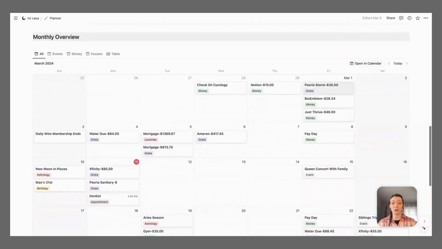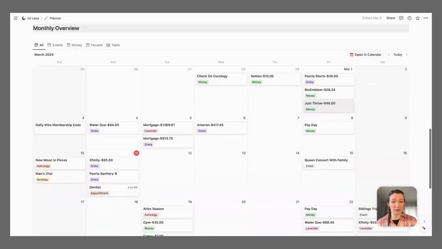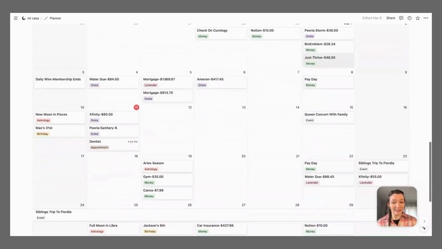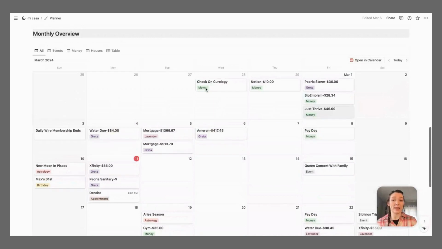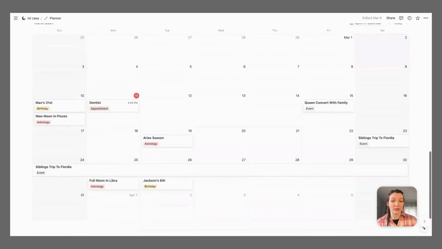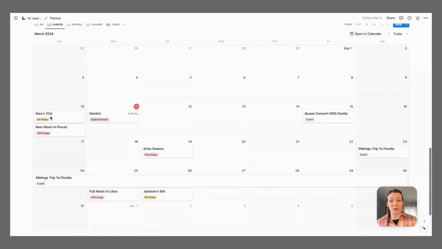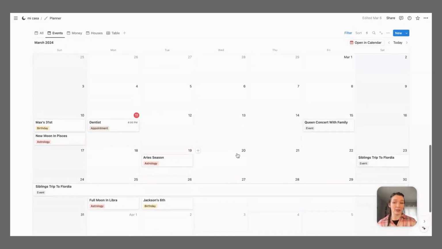And then who doesn't use a monthly overview? So this is a full overview of the month, and then these tags, you can break it down, and I have done that because this is very overwhelming. So when I just need to see what am I doing this month, I can go to the events. So I've got people's birthdays, astrology changes, I'm going on a trip at the end of the month. So those are events and things that I need to go to.